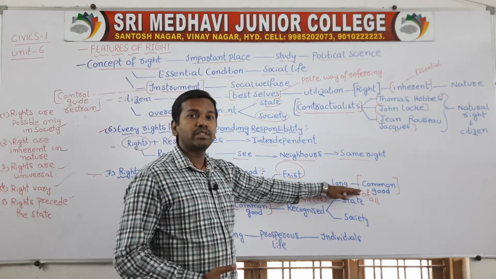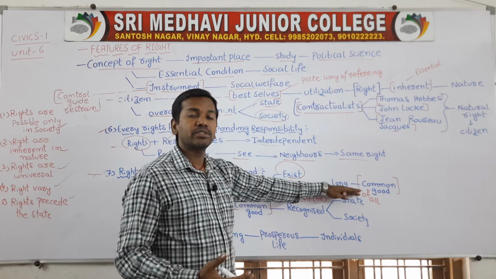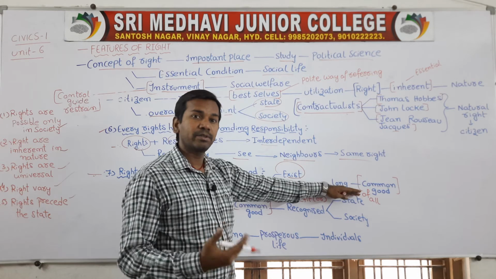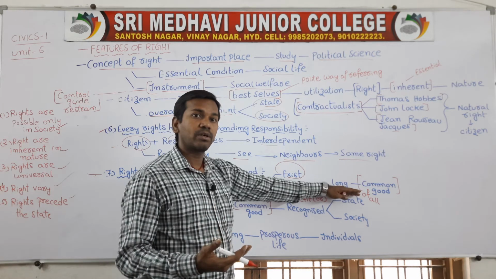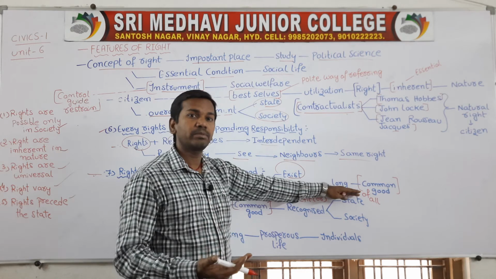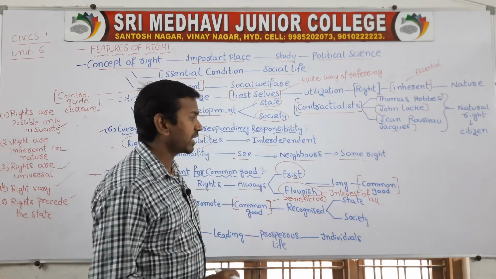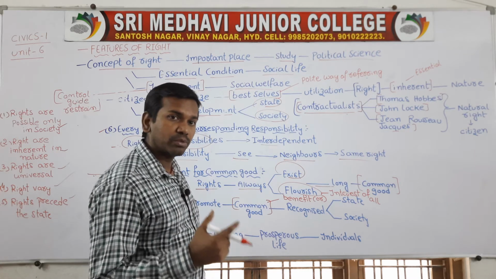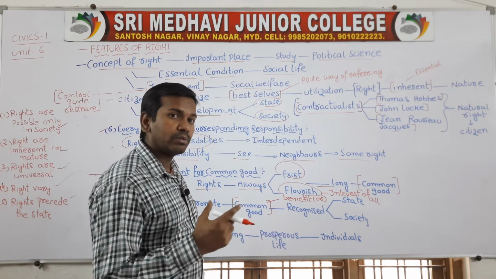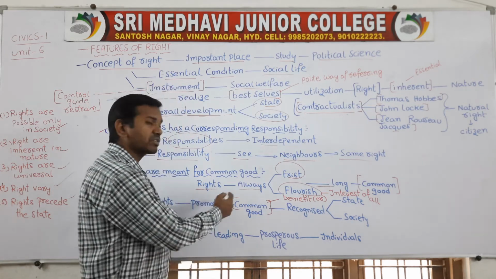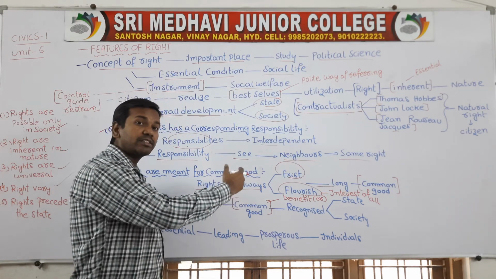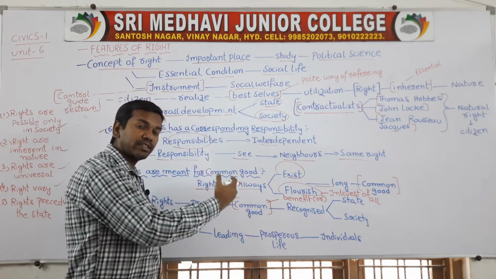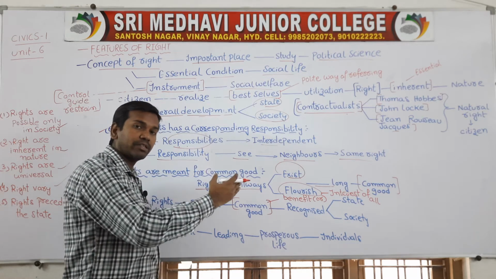Rights will exist and flourish as long as all the citizens have the common good, when all the citizens are enjoying the rights which are favorable and useful to them, mainly for the benefit of all the people. That is called the common good. Common good means the goods which are in the interest of all, which benefit all the people. Rights will always flourish and develop until these rights are favorable and beneficial to the citizens.